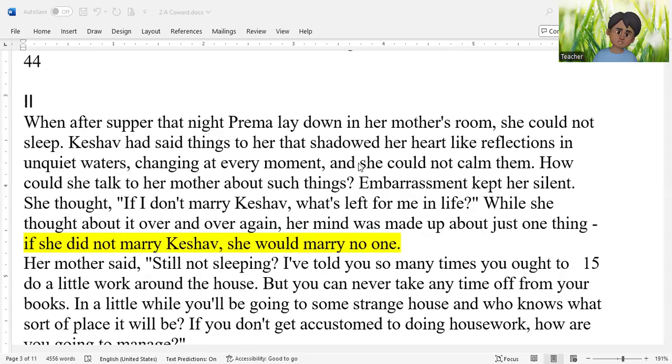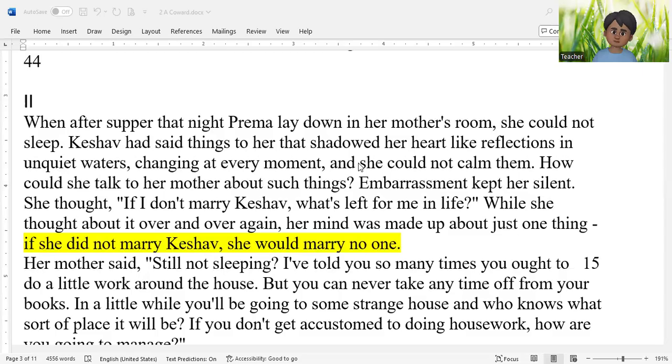By atmosphere or environment, we mean the kind of impression or feeling we have as we enter the world of a story. Let's read now. When after supper that night Prema lay down in her mother's room, she could not sleep. Now, I was talking about atmosphere or environment. This sentence helps us understand the environment or atmosphere.